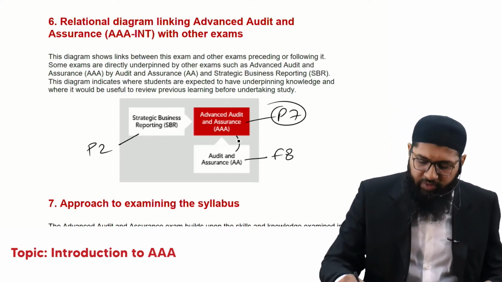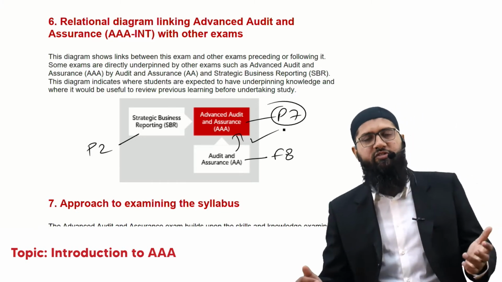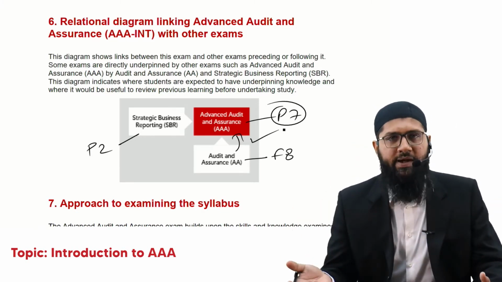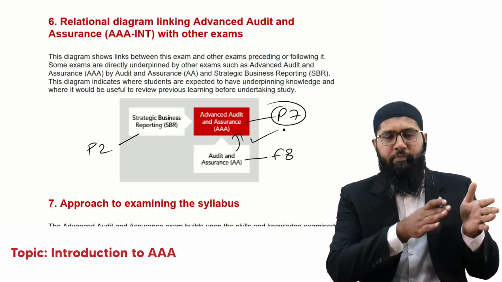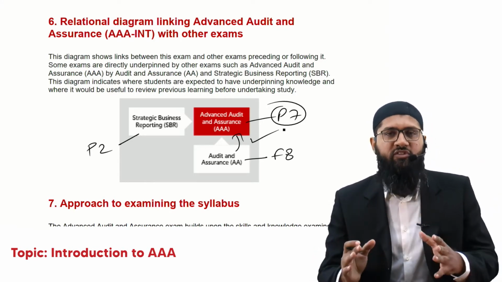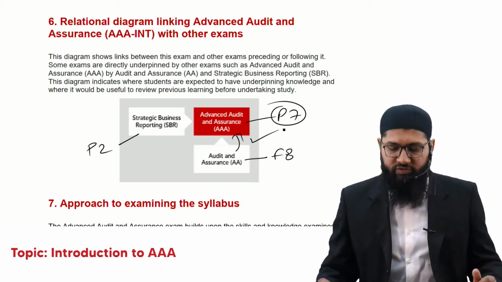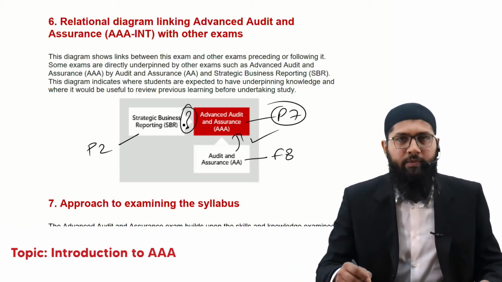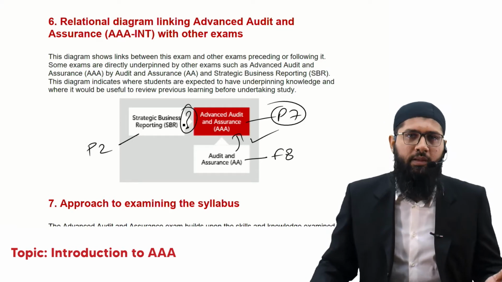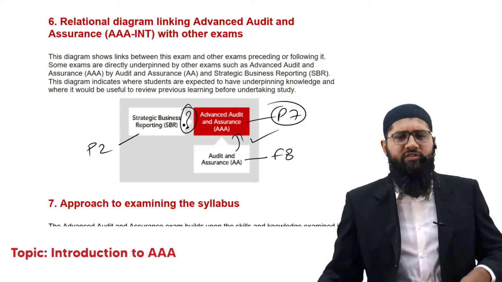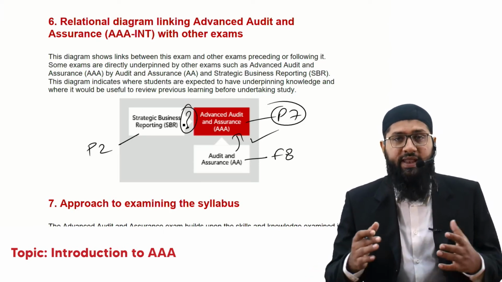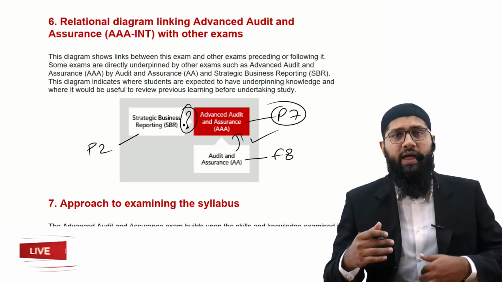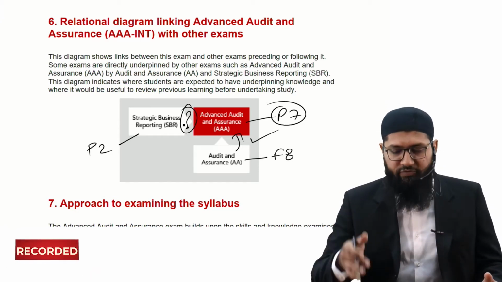Now this relationship is understood by all: you've attempted the F8 paper and now after doing the F8 paper you are jumping on to AAA. That is okay. This relationship is understood by all the students. But this specific connection with SBR raises a big question mark in the students' minds: why is it important to go through SBR for the AAA paper?